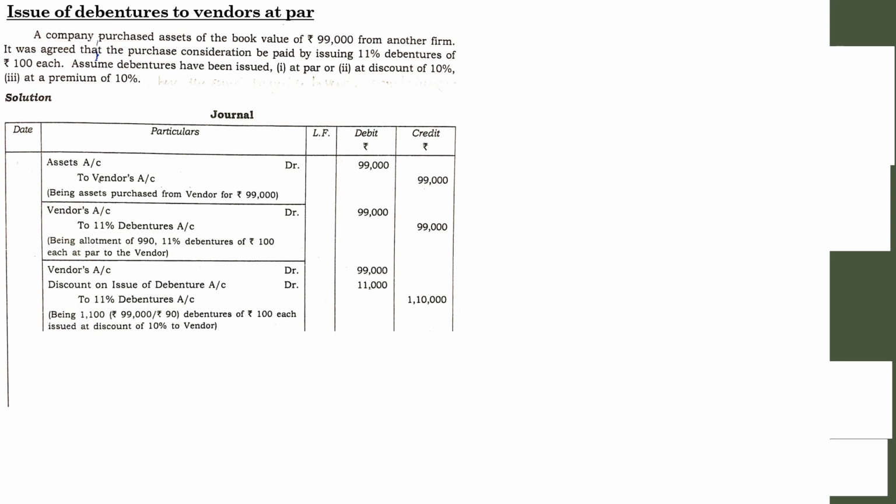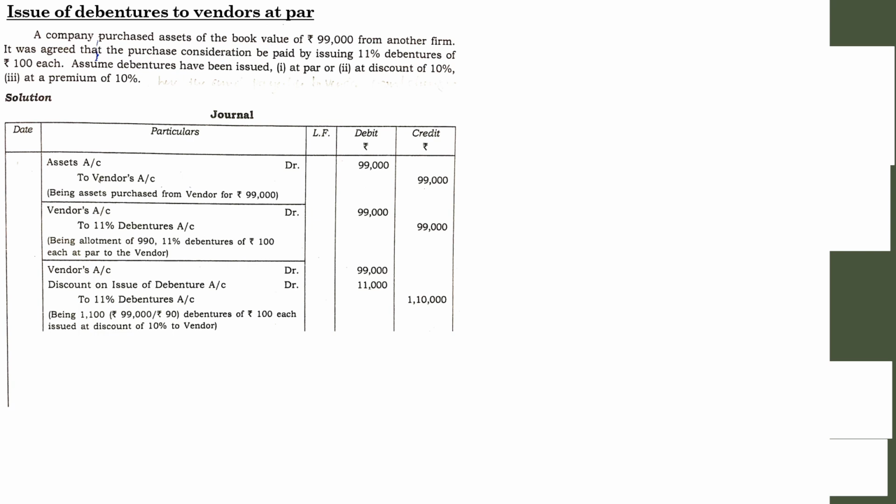Here we are offering debentures at a discount, and the price of the asset will never change. The only thing that changes is the value of the debentures. So offering debentures at a discount means you are covering the purchase price of the asset, and after covering it you also need to consider the value of the discount.